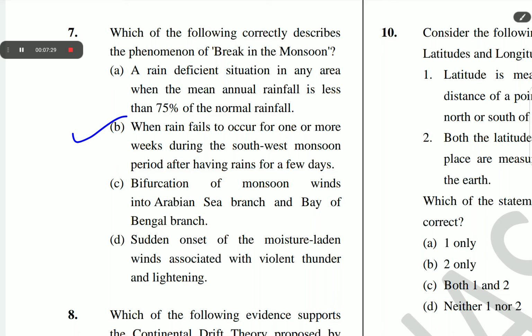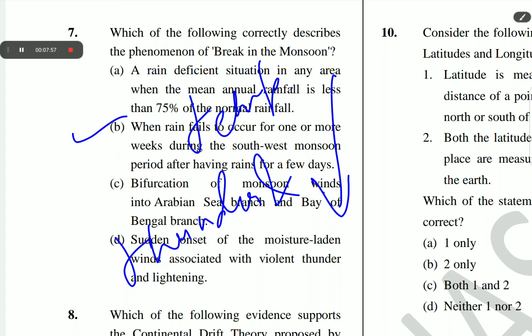What is break or burst of the monsoon? The rain in the southwest monsoon season begins rather abruptly. One result of the first rain is that it brings down the temperature substantially. This sudden onset of the moisture-laden winds associated with violent thunder and lightning is often termed as break or burst of the monsoon.